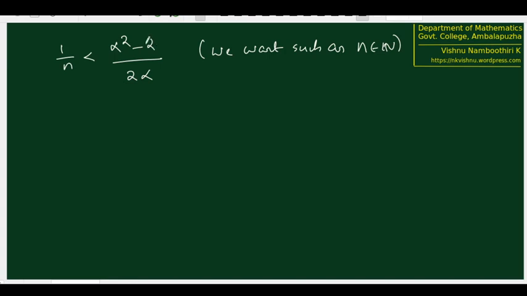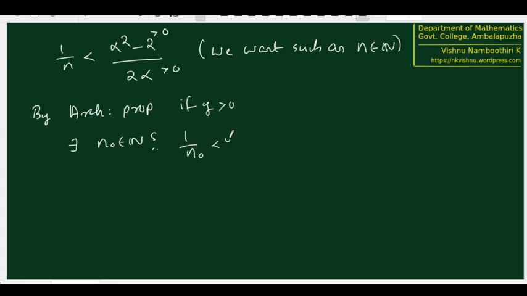But just remember that the numerator is greater than 0, since alpha square is greater than 2 by assumption. The denominator is also greater than 0, since alpha is already greater than 0. But by the second part of the Archimedean property, if y is a real number greater than 0, there exists n naught, a natural number, such that 1 by n naught is less than y.